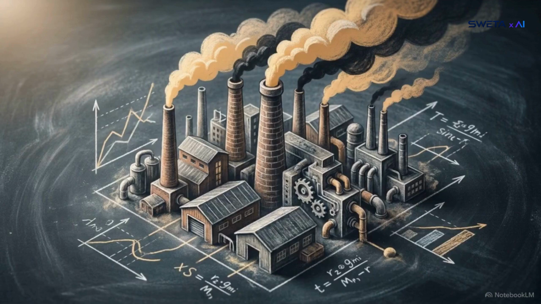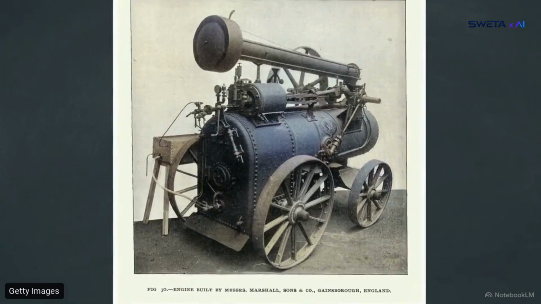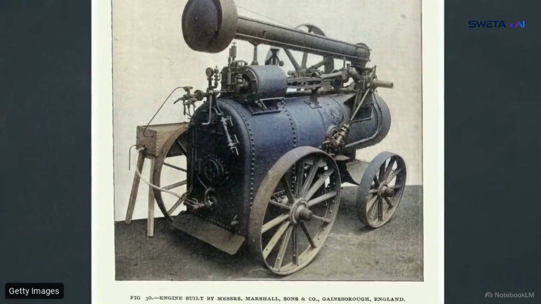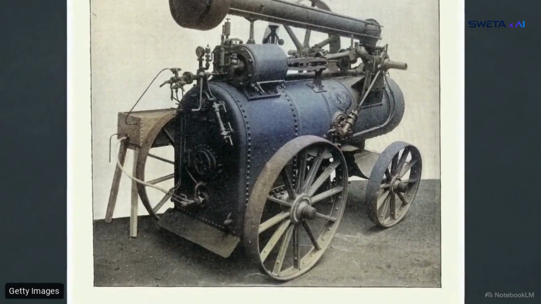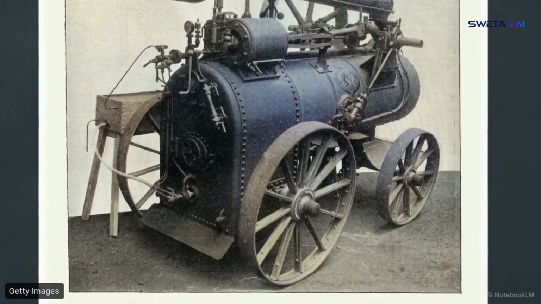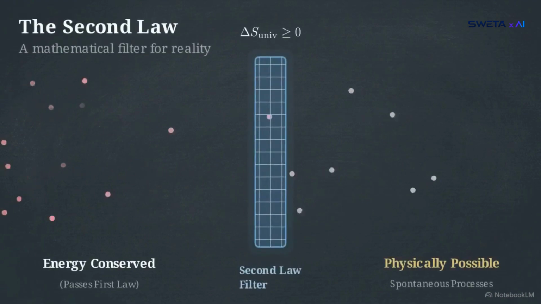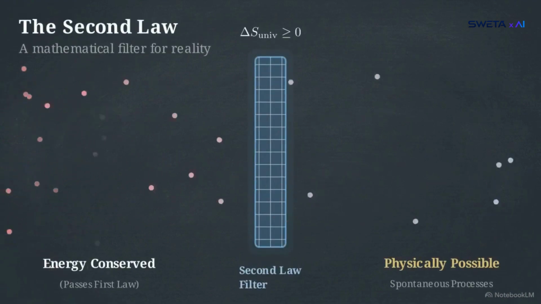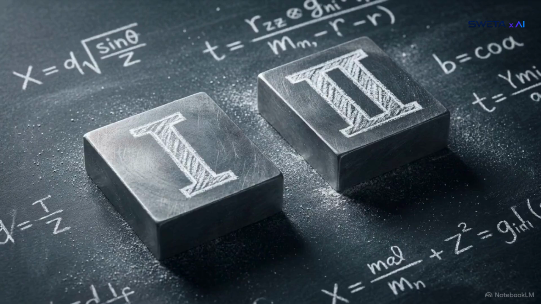Physics was forced to confront this directional blind spot during the industrial push to convert thermal energy into mechanical work. Building these early macroscopic heat-to-work converters exposed that heat moves from hot to cold, never the reverse on its own. Mastering JEE Advanced Thermodynamics relies on treating the second law as a mathematical filter for reality. The first law tells us what exists. Only the second law tells us what is possible.